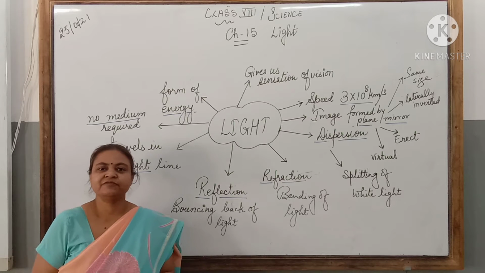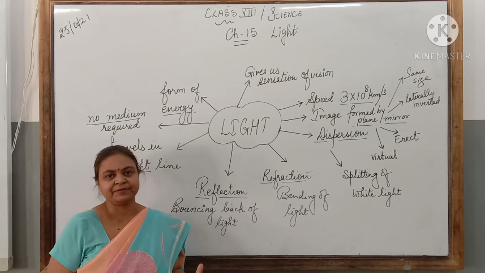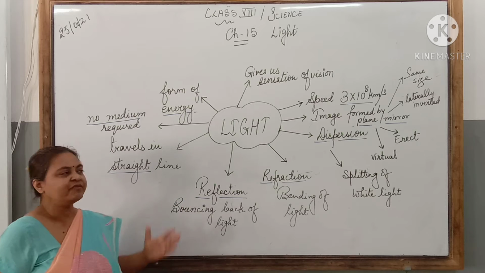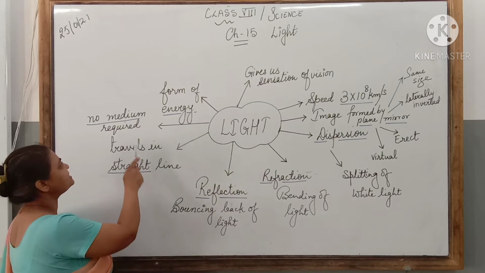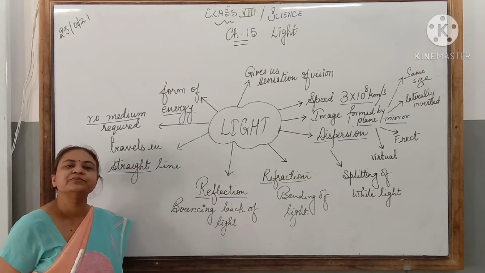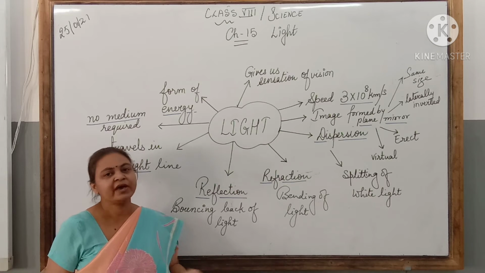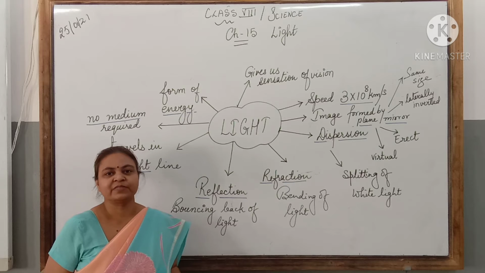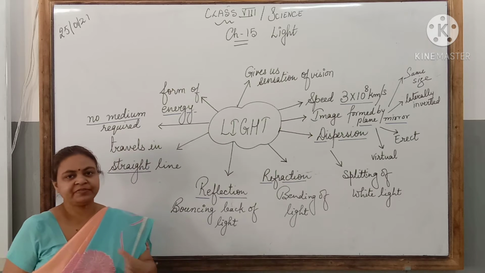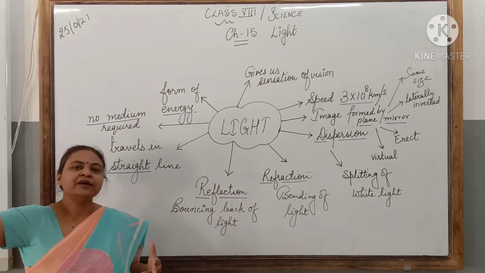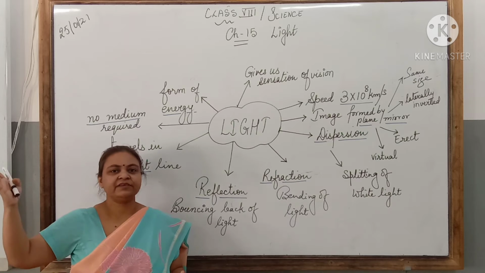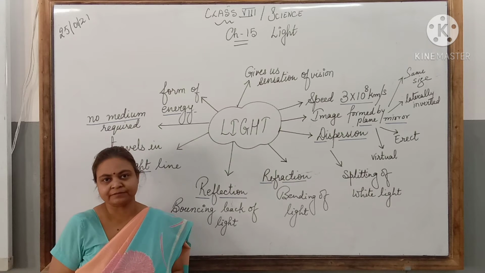In class 6, we have studied some properties of light. Number 1, light does not require any medium to travel. It can travel without any medium also and it can travel in the medium also. That is why light can travel through the vacuum and reach us. The sunlight can travel through the vacuum and reach us.